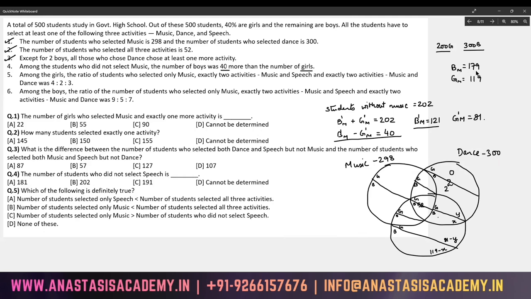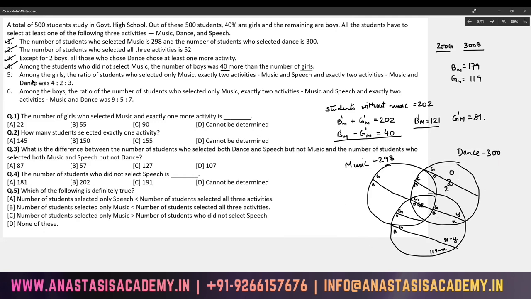And for music, 179 boys and 119 girls altogether add up to 298. This is also perfectly all right. This fourth point is critical for us to figure out the nuances of this question.